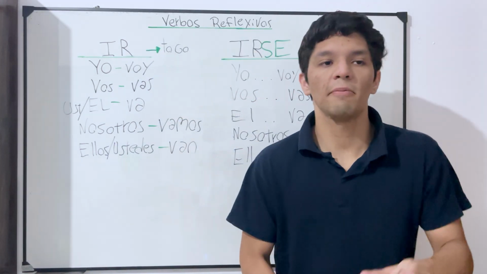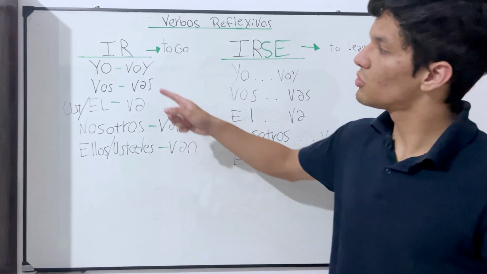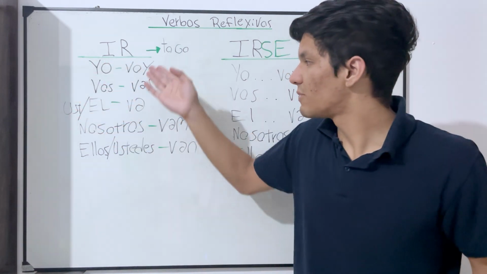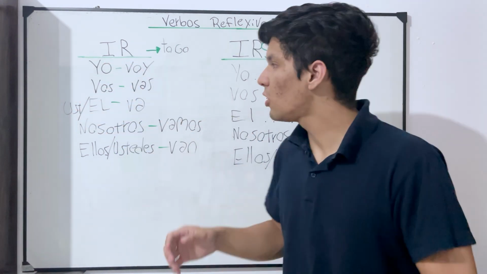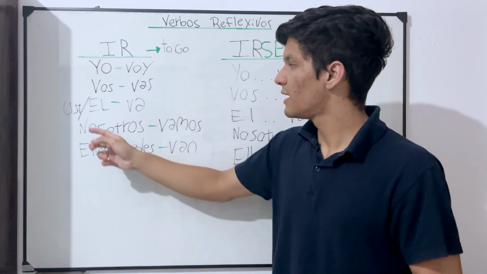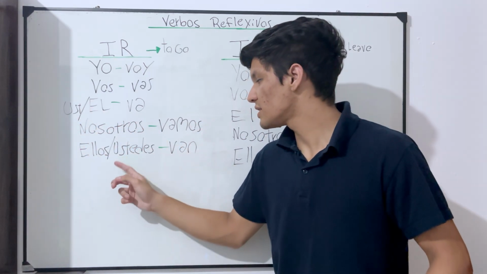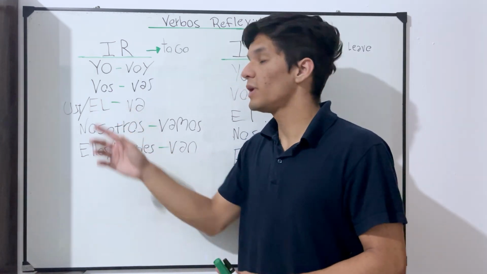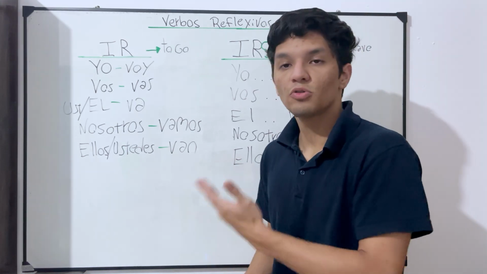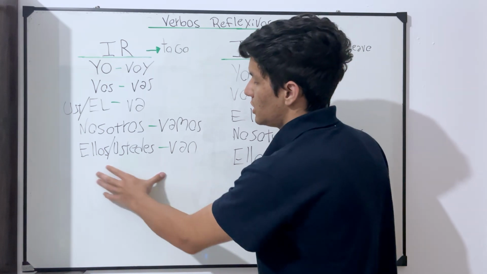First of all, we have some examples. The verb I just told you about is the verb to go, which is ir, right? These are basically its conjugations. I think you already know them all. Yo voy, vos vas, usted, él, ella va, nosotros vamos, y ellos, ellas, ustedes van. Remember that in Argentina we only say vos. If you are learning neutral Spanish, you would use tú. So here, this is very simple. You just have to follow each conjugation.